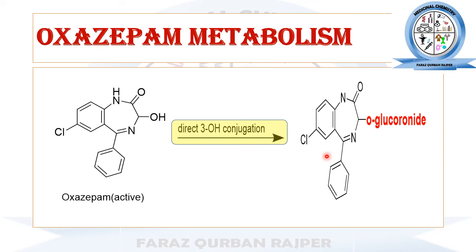Okay, so the direct O-glucuronide conjugates are formed in oxazepam and lorazepam, and due to this they have rapid metabolism.